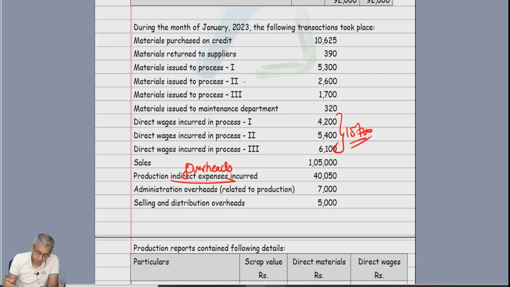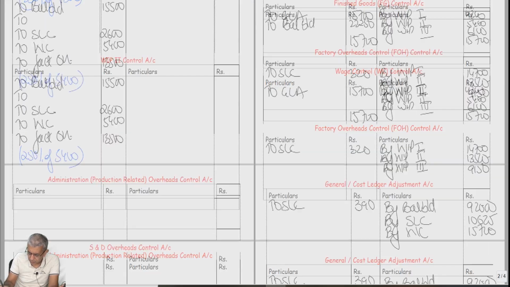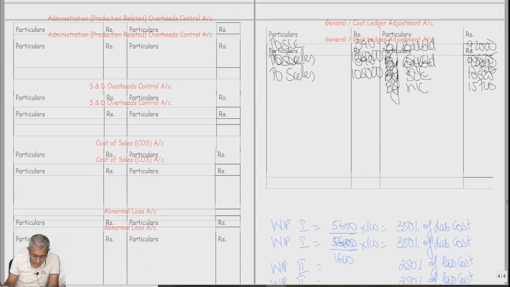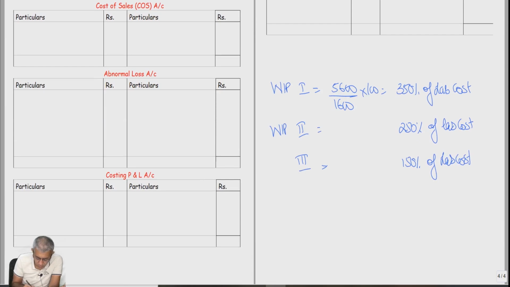Further, sales. First entry for sales, debtors account debit to sales, means GLA account debit to sales. So write down 1,05,000. And obviously, ultimately, sales will go to your costing P&L account, no? So credit side, by sales 1,05,000.